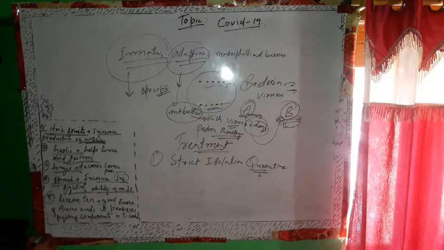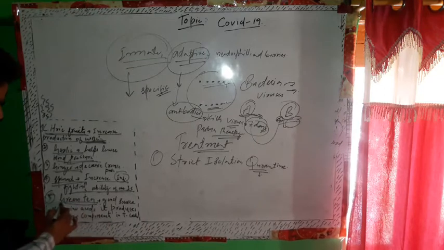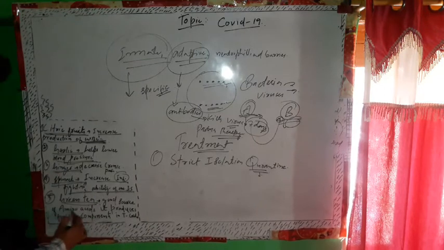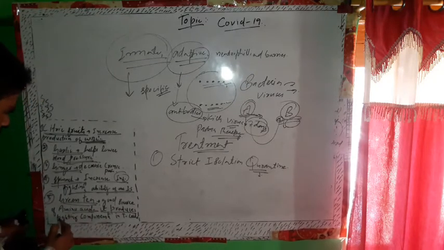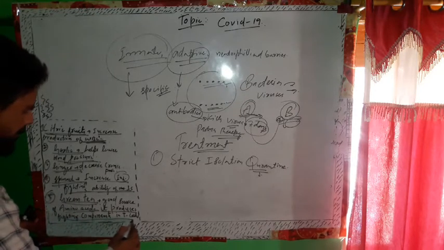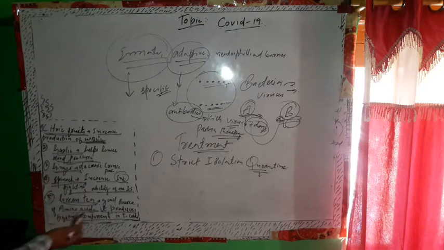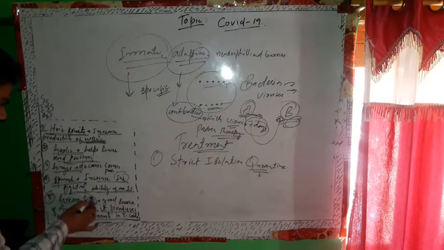And the fifth one is green tea. You need to take green tea. Green tea is a good source of amino acids. It produces fighting components in T cells. When you take green tea, fighting components in T cells get produced.